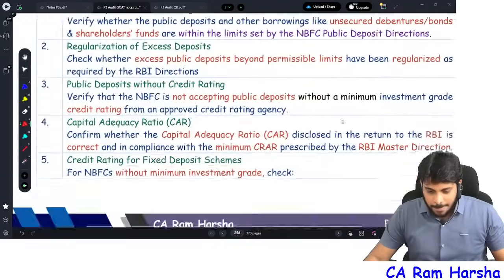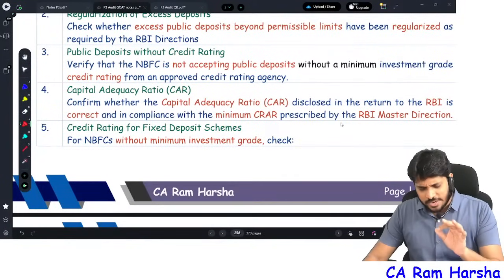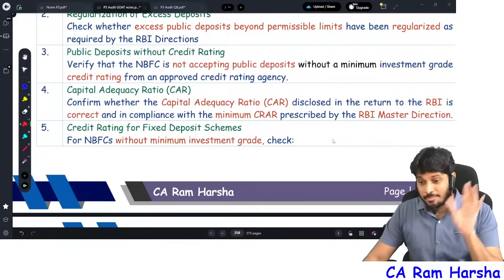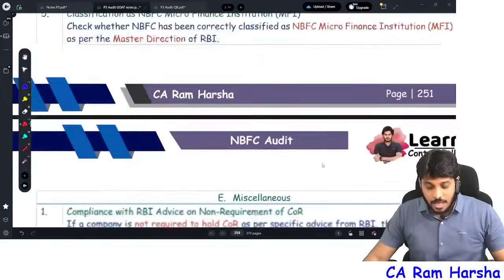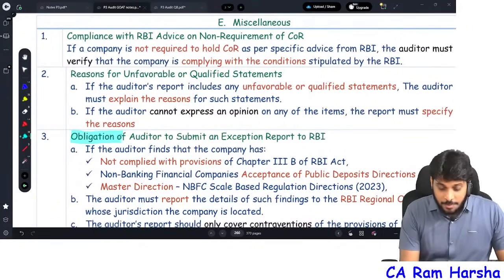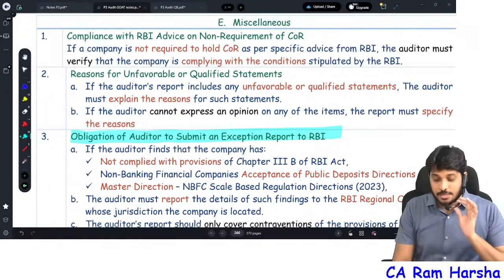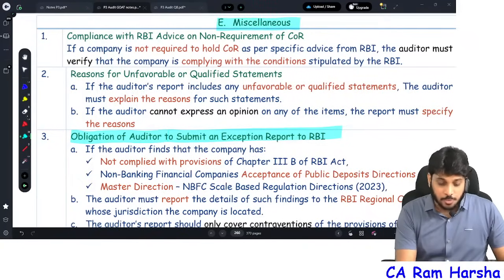First to know, what is the audit reporting requirement? Auditor has to give a report to Board of Directors as well as Reserve Bank of India. What does the auditor have to give to Reserve Bank of India? I will first discuss Reserve Bank of India. Obligations of auditor to submit an exception report to RBI. These are actually miscellaneous points we said.